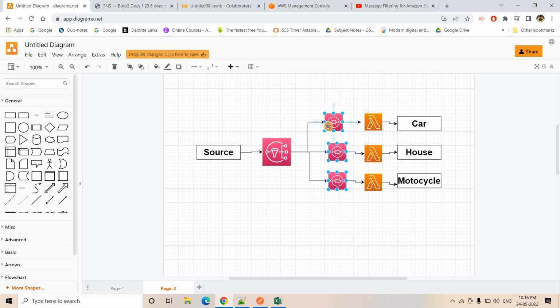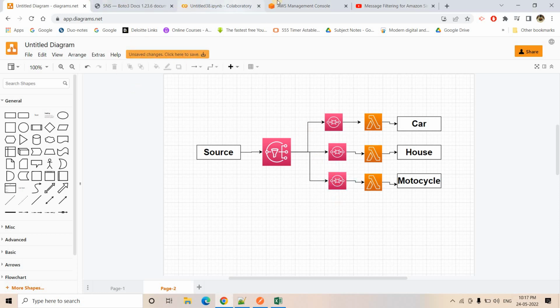Okay, so that SQS queue can scale up and consume the traffic whatever is coming. This Lambda no need to scale up at that same level. Okay, like that way we can make this serverless pipeline better, fault tolerant and scalable, right? So that's pretty much it. So all we need to do is, from the source we are expecting one particular message attribute, which is basically metadata information the source will be passing, and based on that it will be going to either this SQS queue or this SQS queue or this SQS queue. Okay, so that same message filtering concept I have explained earlier, but from the AWS console I have explained. Now let's see how to do that using programming.